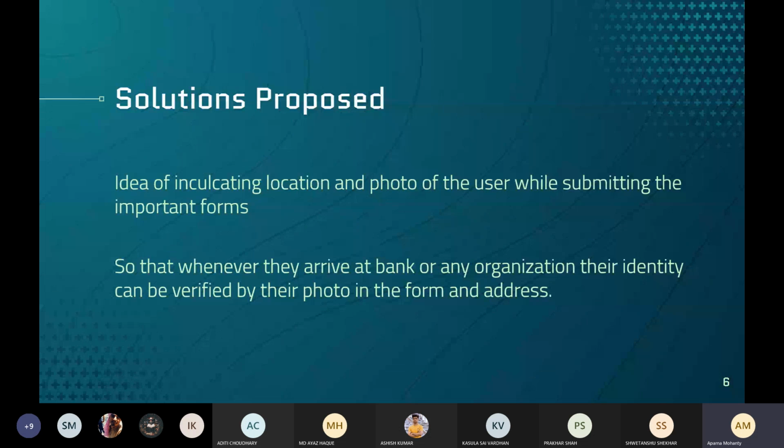The solution which we have proposed, and which is not being implemented in many places but can be incorporated to tackle this, is a form which will automatically take the photographs and locations of the user, include them in the form, and save them to the management database side. This method can almost prune the hackers or ingenious people from entering and can add a strong layer of security to the forms and the registrations which will be happening.